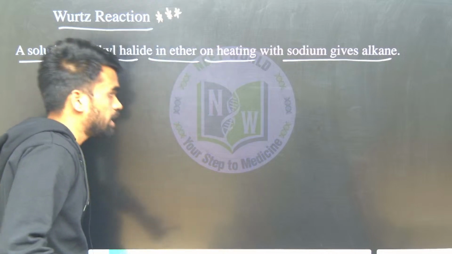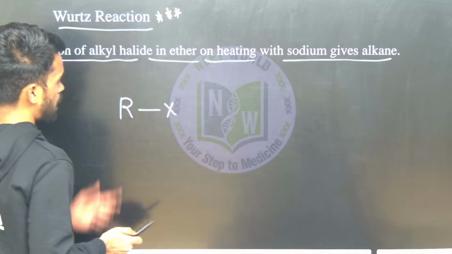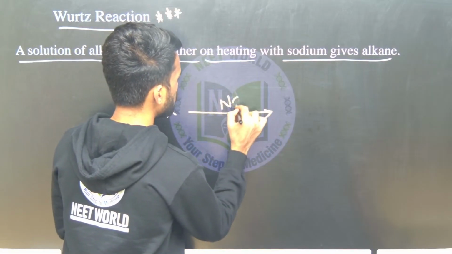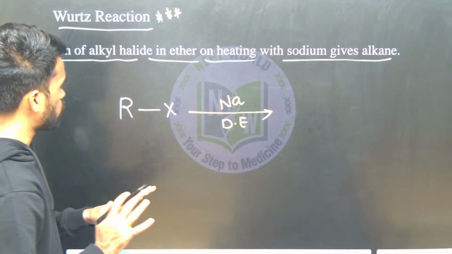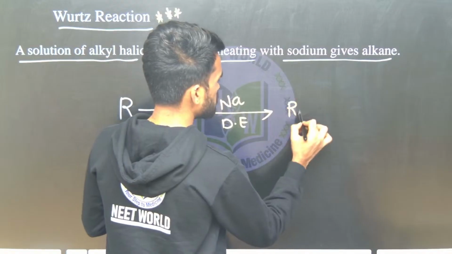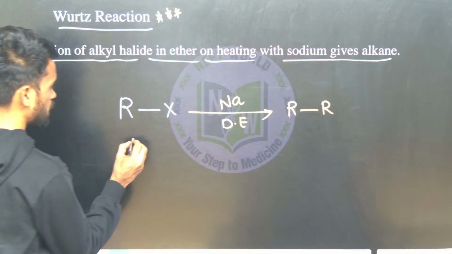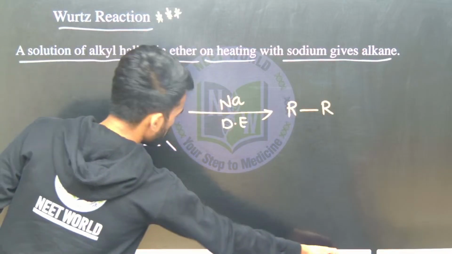So just take an alkyl halide, and treat this with sodium in dry ether. So what happens is, if it is RX, you will get an R-R kind of product. This R is nothing but any of your alkyl groups, like a methyl group. I am taking methyl chloride here. Just tell me what will be the product here.